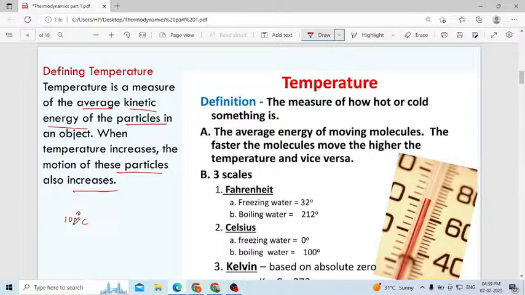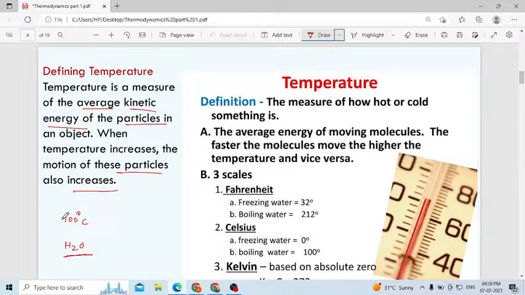But when you consider any object or any liquid, if we consider water, if it reaches 100 degrees centigrade, that is the boiling point of water. At that point you can observe the water boil, and you can see bubbles inside the water.